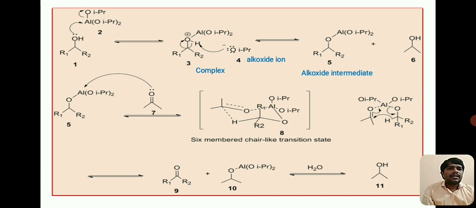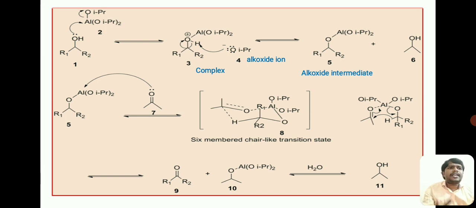When the complex is attacked by an alkoxide ion, deprotonation takes place. That is, the alkoxide ion, number 4, attacks the complex, which results in the deprotonation of the complex and formation of an alkoxide intermediate.